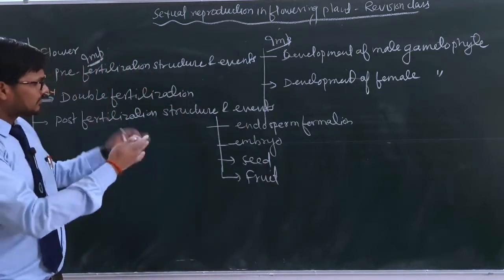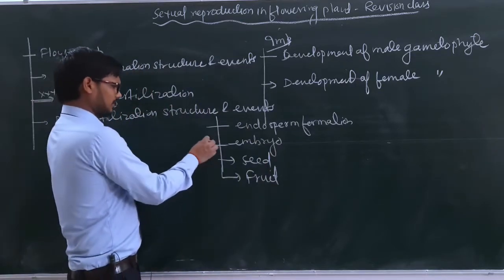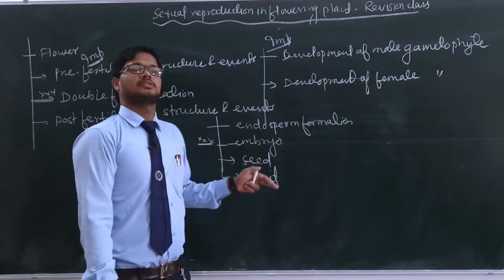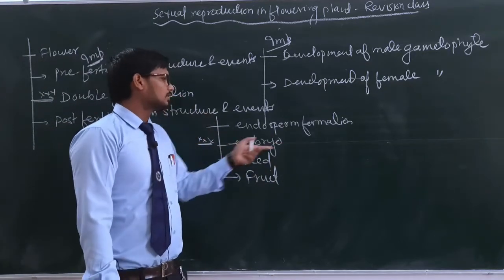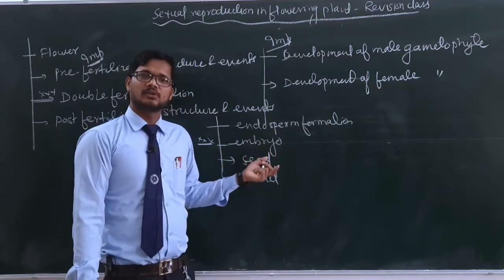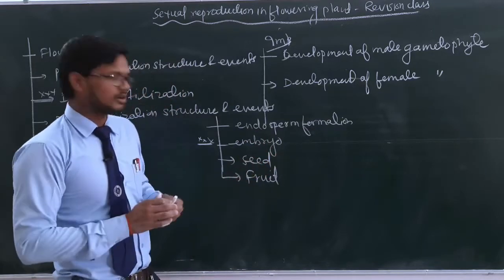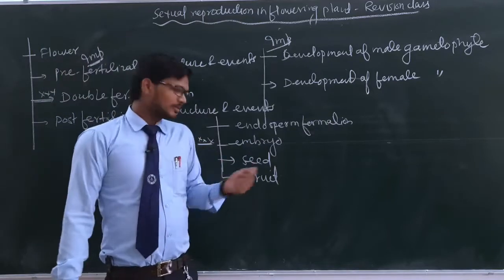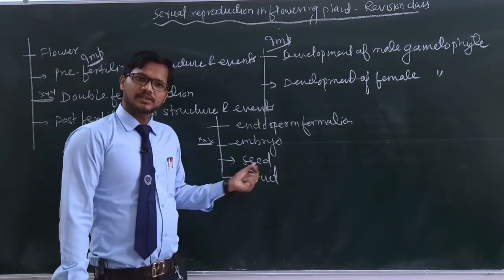So if we consider all these events, the development of the embryo is so important, because there are certain structures, those are also given in your NCERT, and from there how the development of the embryo takes place in the monocot and how it takes place in the dicot. All these topics are so important. And remember here seed is also important, because as you know, this is the end product of the sexual reproduction.